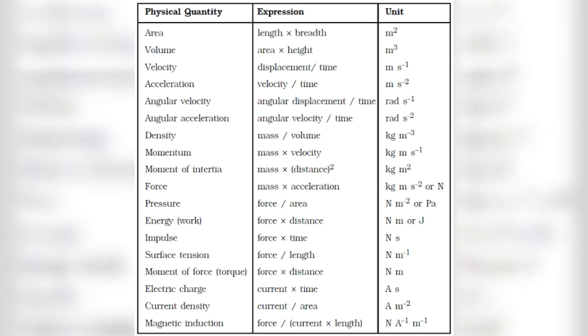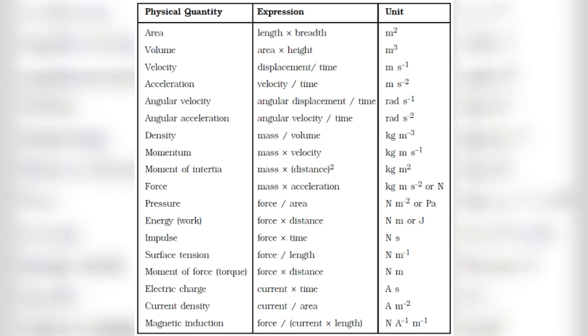Derived units. The units which are used to express derived quantities are called derived units. We get them by multiplying or dividing one or more base units with each other. For example, the unit of area is square meter and the unit of volume is cubic meter.